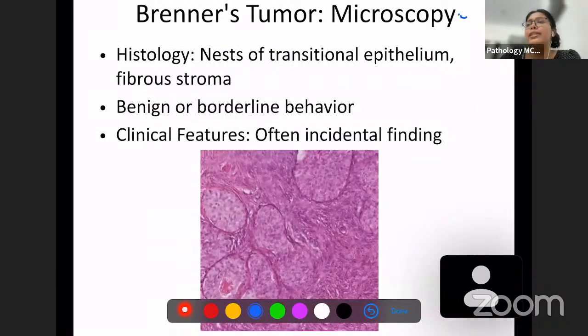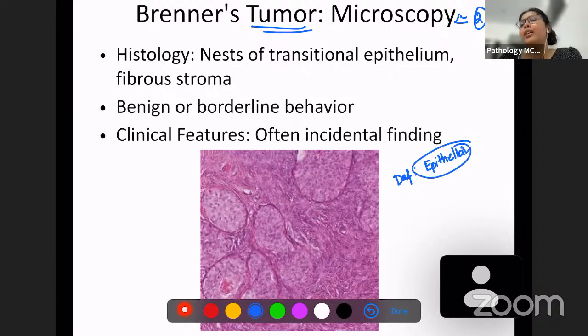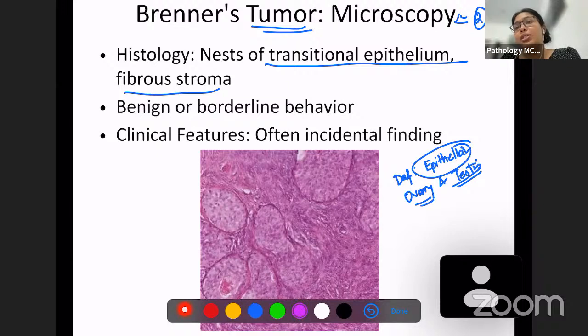Okay, now let's go ahead and discuss another question. We have Brenner's tumor. First of all, definition. It is a type of epithelial tumor. This epithelial tumor can occur both in the ovary as well as in the testis. What is very characteristic of this Brenner tumor is it resembles nests of transitional epithelium. Where do you see transitional epithelium? Transitional epithelium, usually you see it in the bladder.